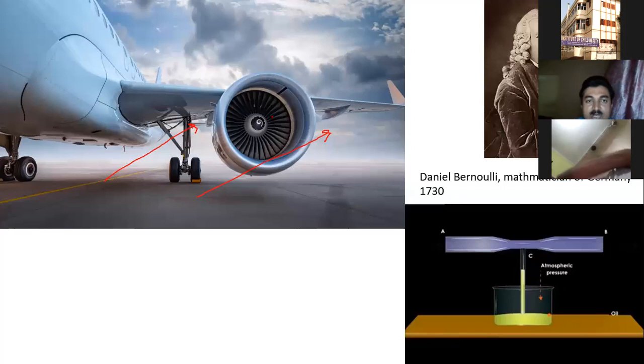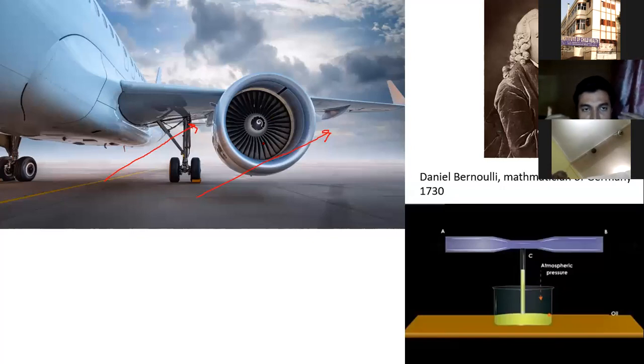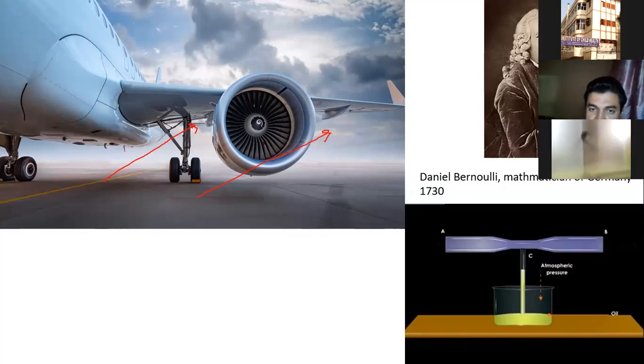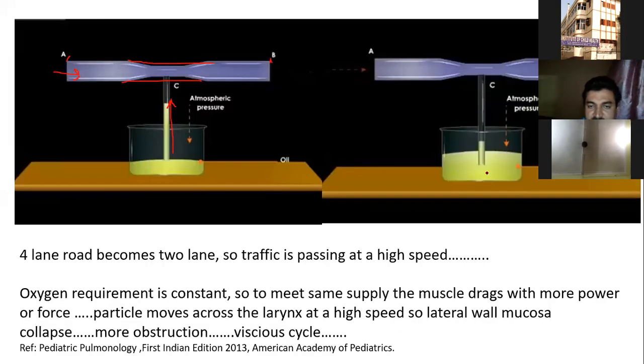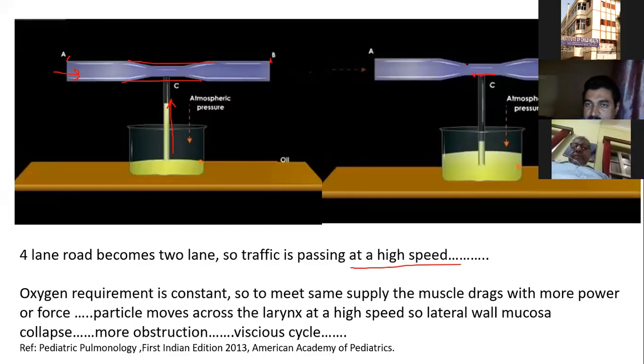So when this engine works, there will be high velocity flow of air across the wings, and it causes a negative pressure, and it causes a lift. The same thing happens in our larynx. A 4-lane road becomes 2-lane, and traffic is passing at high speed. So what happens in our larynx? Due to acute laryngotracheobronchitis, if the laryngeal mucosa is edematous and has reduced the internal diameter, then our body's demand is the same.